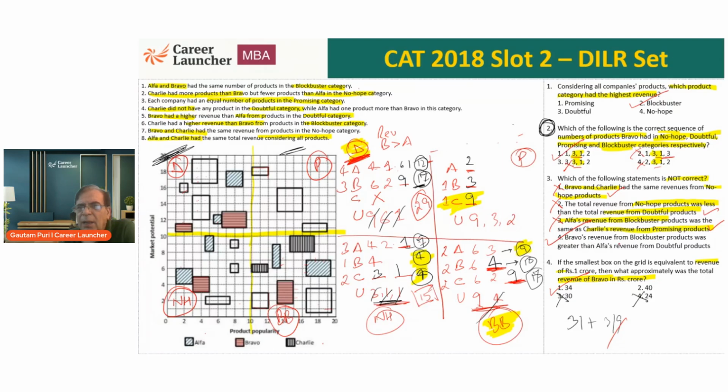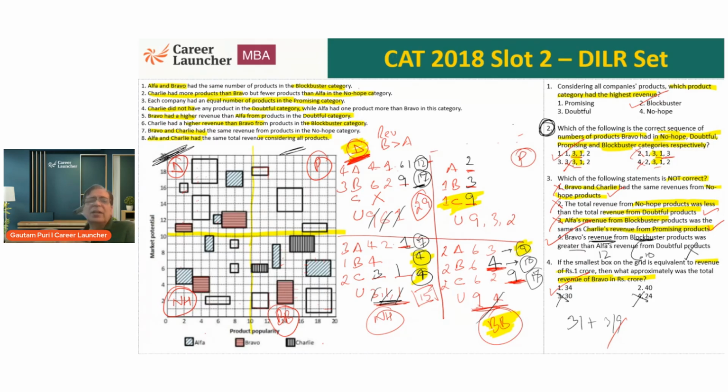Okay, last statement. Bravo's revenue, let me just change the color. Bravo's revenue from blockbuster, which is how much? It is 10. So Bravo's revenue from blockbuster is 10. Was greater than Alpha's revenue from doubtful. Alpha's revenue from doubtful is going to be 12. So this statement is wrong. Because it is wrong, statement 4 becomes the correct answer.